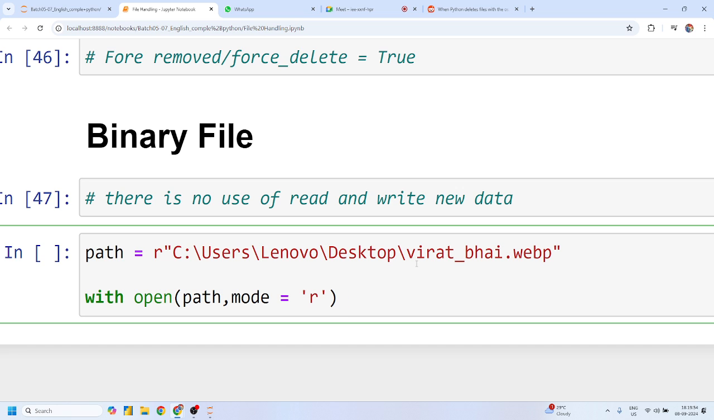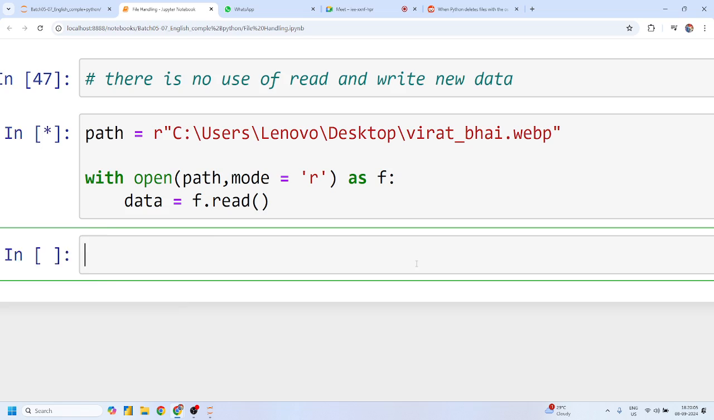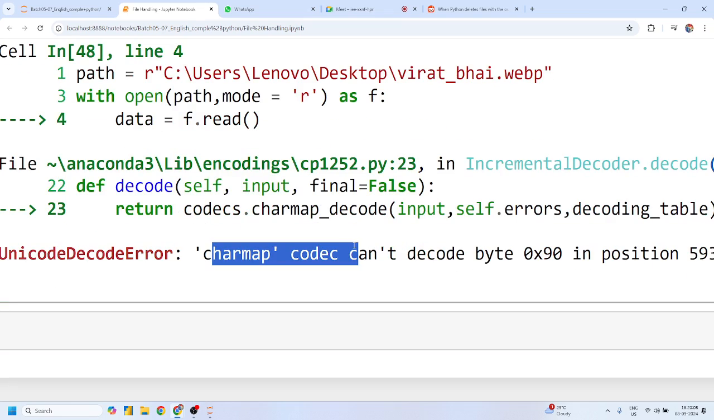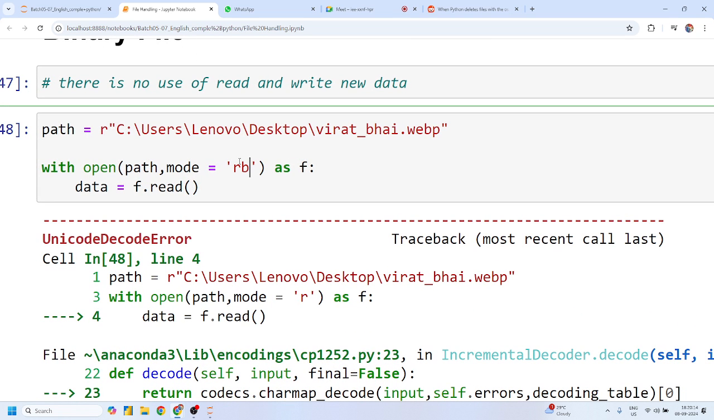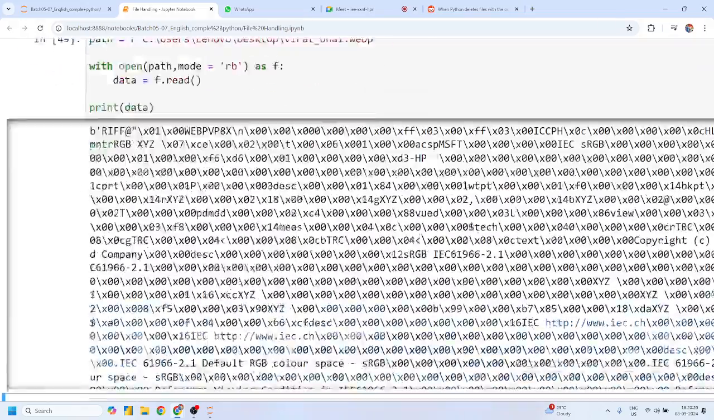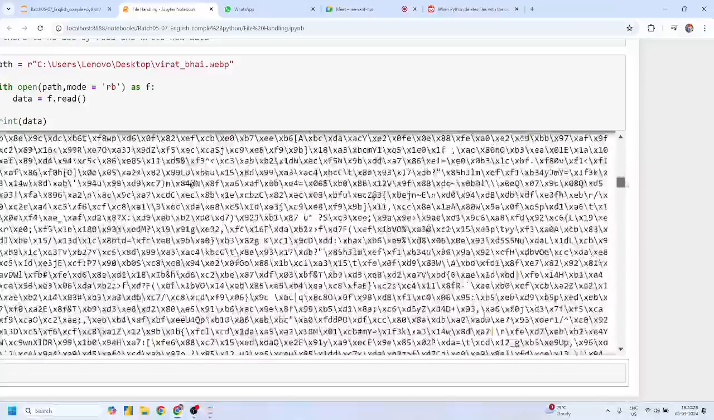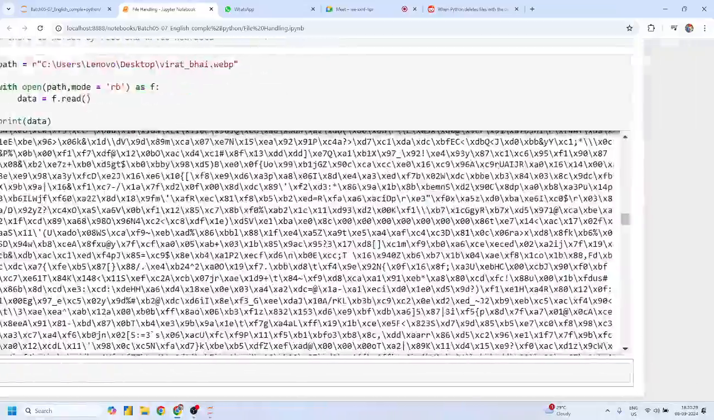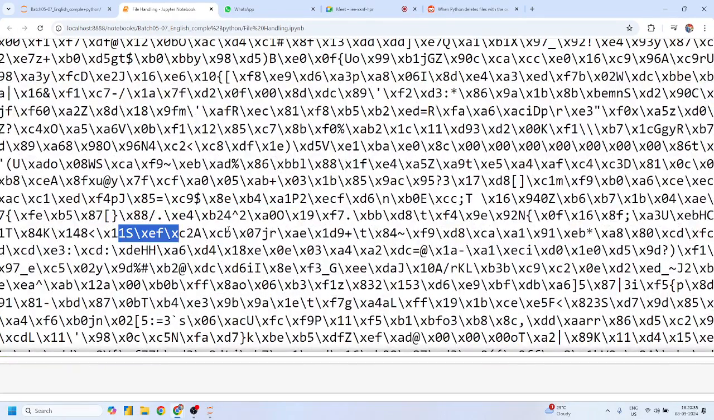Let me just show you without this B, as f, and if I simply read the data, I'll encounter an error that says characters mapping not defined. That's why you have to say read in binary mode. Perfect, guys. Now you can simply print this data. Did you understand this? What exactly is this? This is the binary data, sir. So is there any requirement of reading all this content? Can I understand what exactly is written here? No.